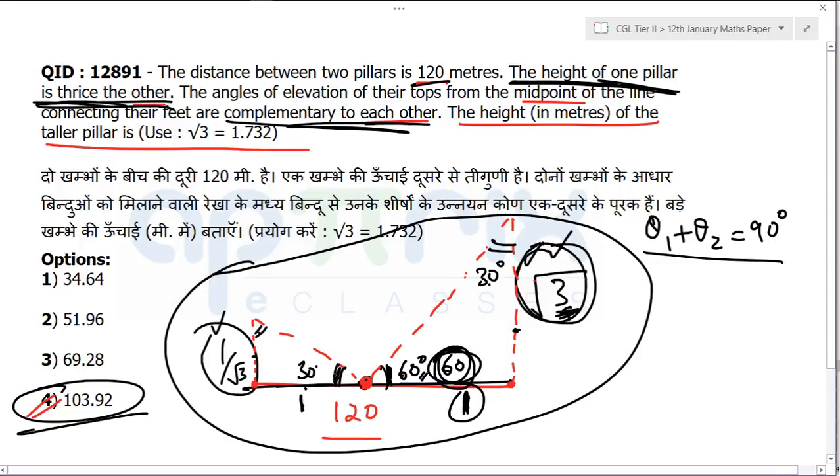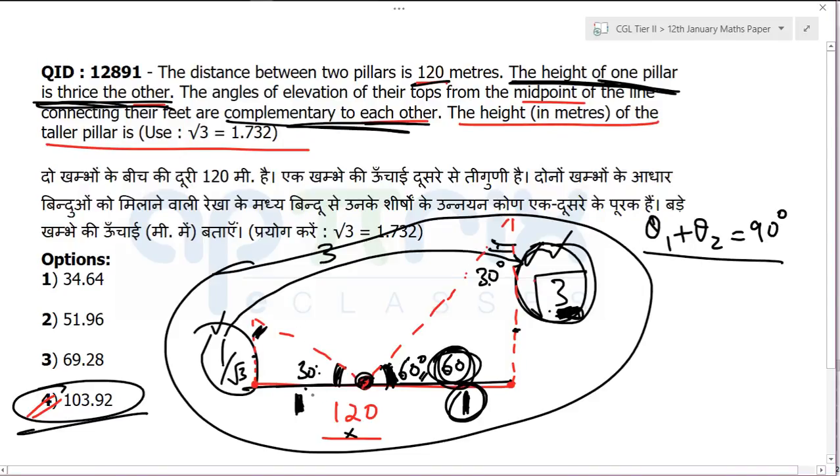I am just going further and making this angle 60 degrees now. I know the standard triangle where, if this is 60 degrees, I usually choose the value opposite to 60 degrees to be √3. If the value opposite to 60 degrees is √3, opposite to 30 degrees we already know it is 1. I have discussed this in the previous lectures. If this is 1, this will also be 1, because this was the midpoint. Forget about 120 for the time being. And if opposite to 60 you get 1, opposite to 30 it will be 1/√3, because if this is 1, this is √3. Now it is very clear from here that this is nothing but 3 times.